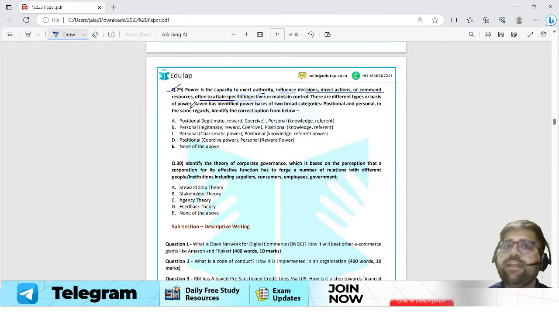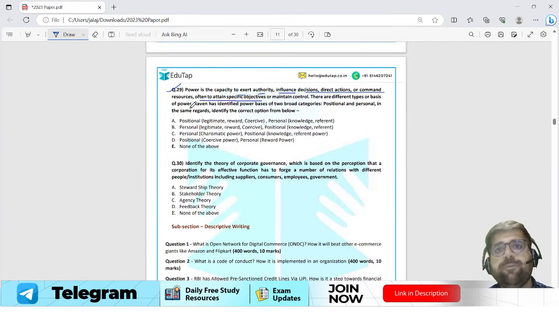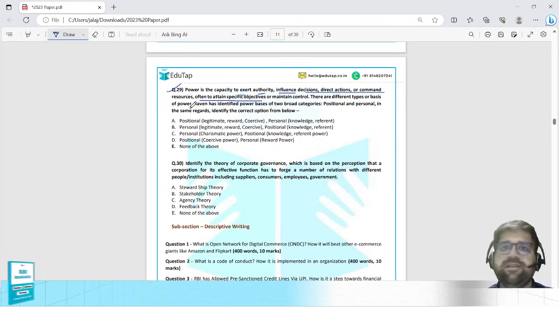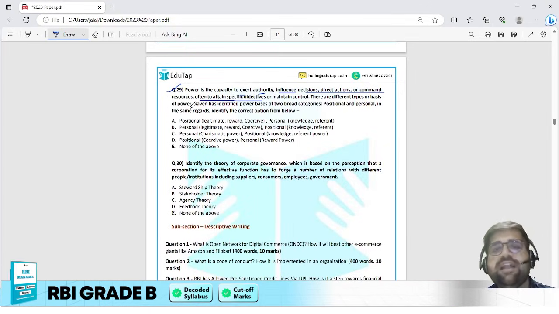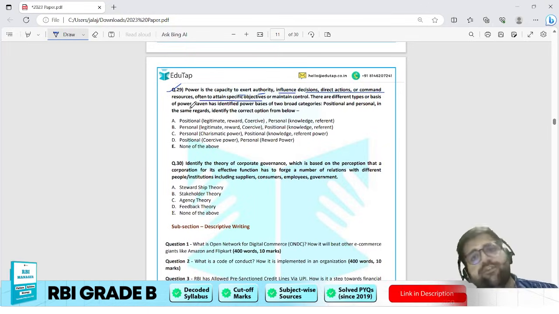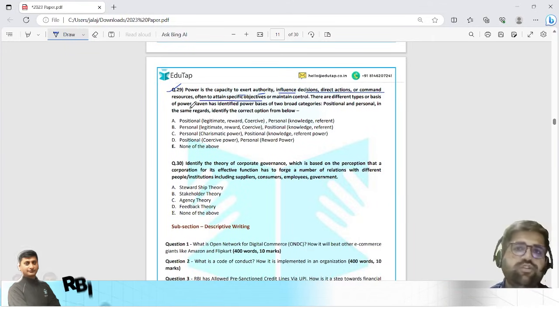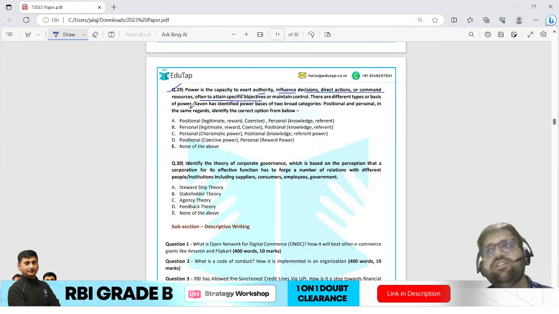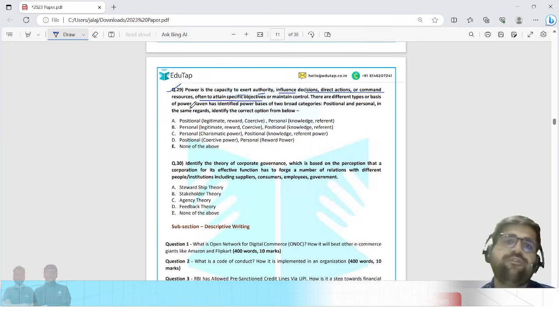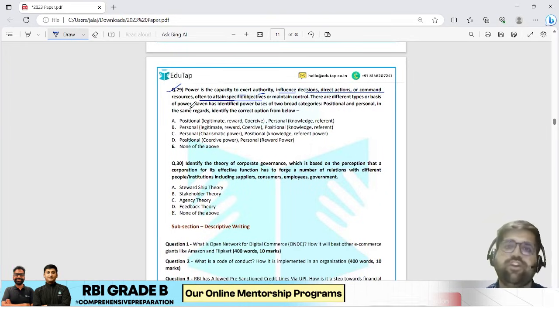Again my friend, nothing of the topic power is mentioned in your RBI Grade B syllabus. Again I will say that is an indicative kind of thing. Our course is an exhaustive thing, I agree, but that is the best source because power is not mentioned in the syllabus of RBI. But here we are seeing that RBI is asking questions on power, so you have to cover each and everything which is mentioned in your course.